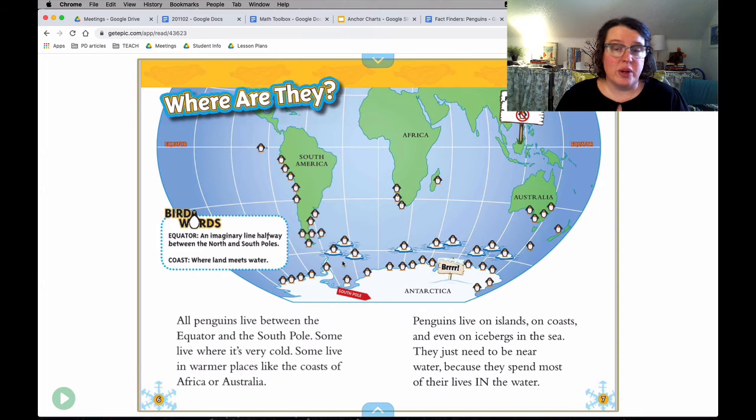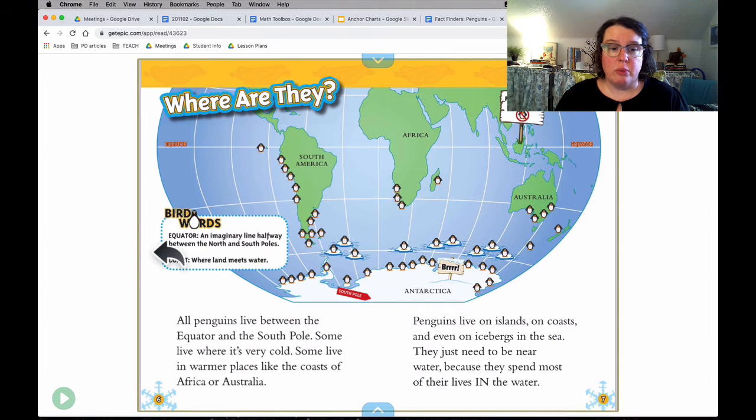And we just went over some definitions. A definition is what certain words mean. This box says equator, which we just learned about. An imaginary line halfway between the north and south poles. It's like right down the middle. And the other word is coast. Coast is where the land meets the water. Learned about that one too.